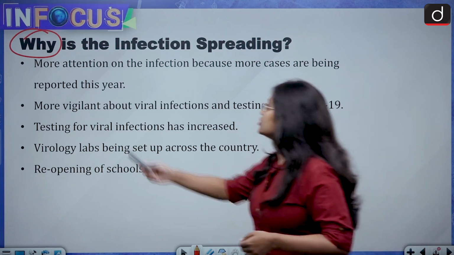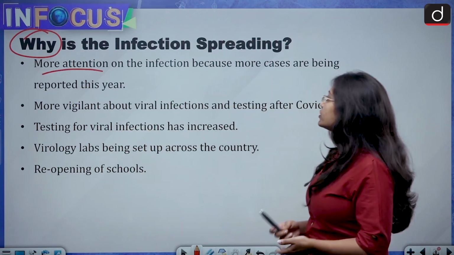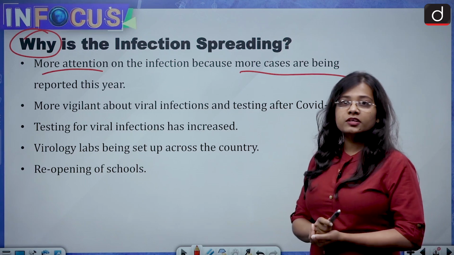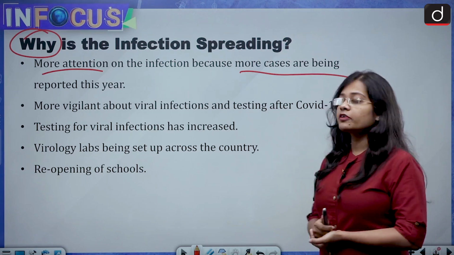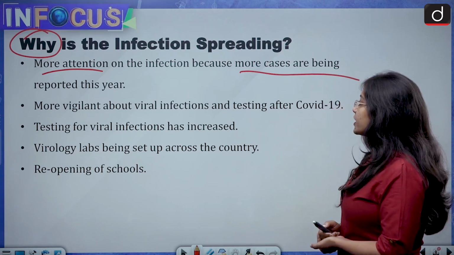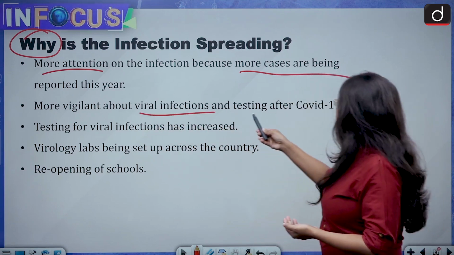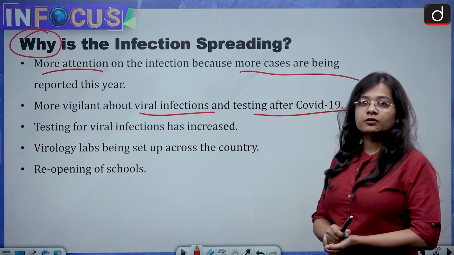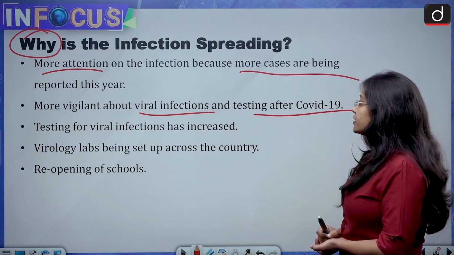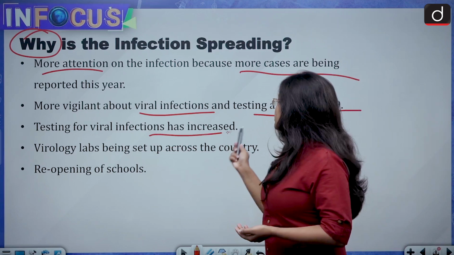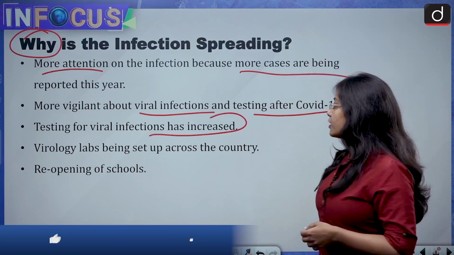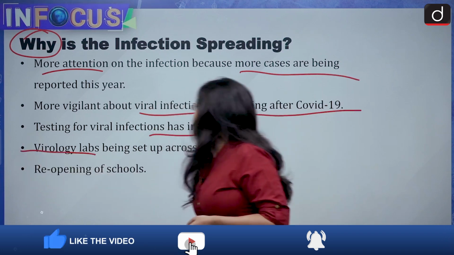So more attention is being given to the infection because more cases are being reported this year as compared to previous years. People are more vigilant about viral infections and testing after COVID-19, as testing is increasing.